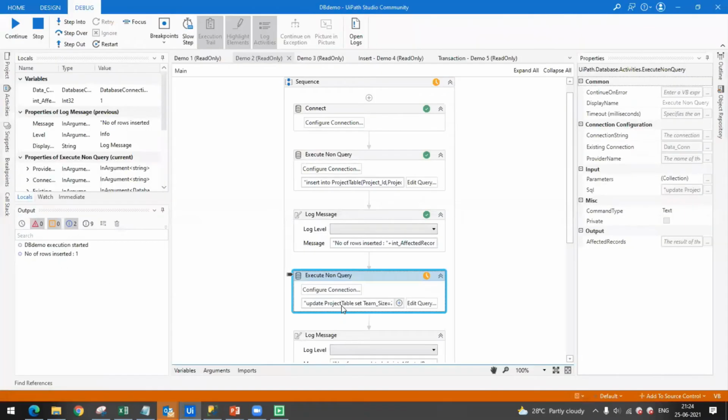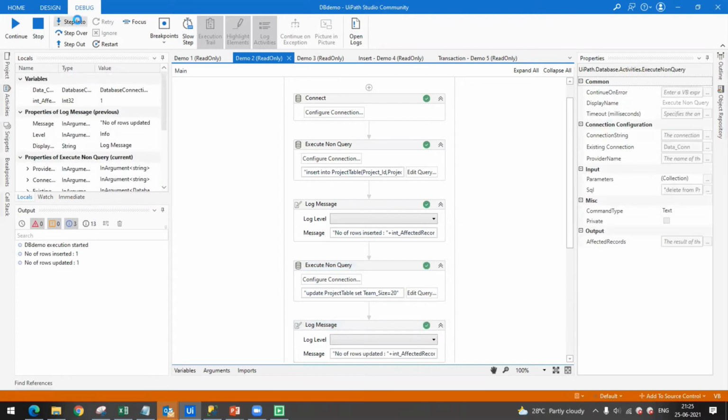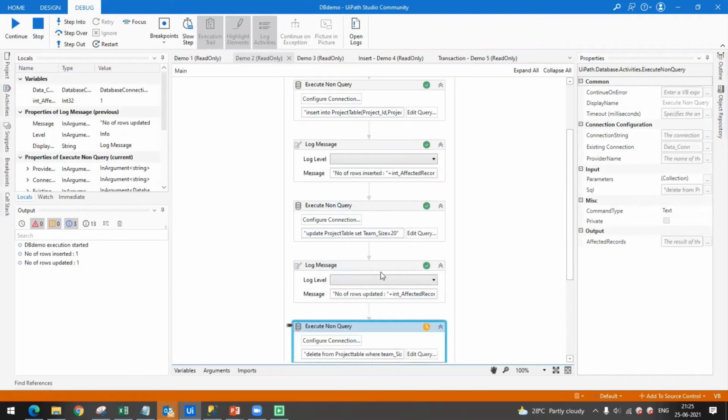Next I will try to update my project table. So in my project table, I am updating the team size. If you see the syntax, it is very simple. Update project table. What I'm updating is set, followed by the column name and the values. Column name is size and size value is 20. So let me insert it and let me check the number of rows affected. So one row got affected.